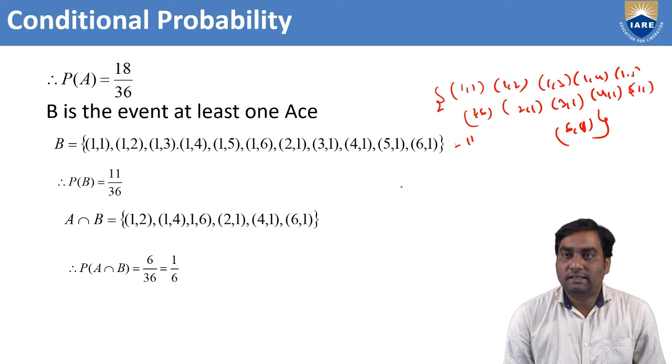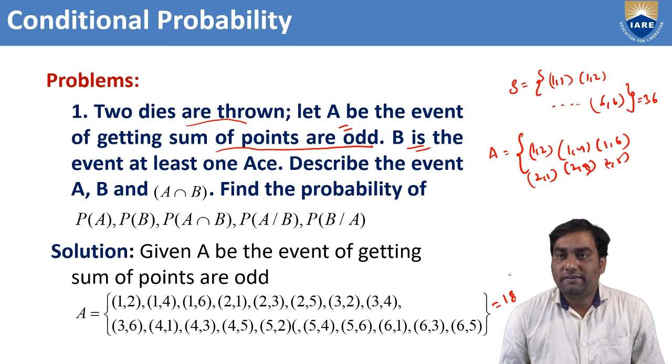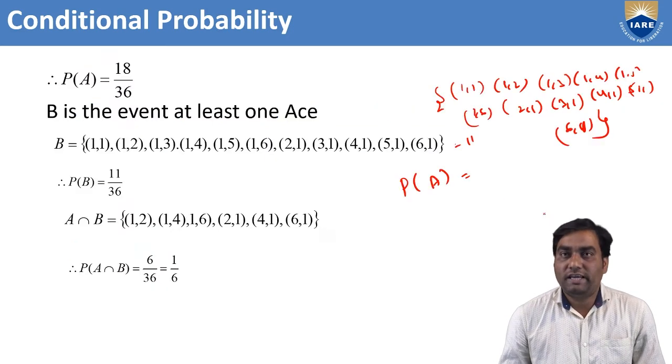Here it asks for the probability of A. Probability of A means the A events are 18 and the total number of events is 36, so P of A is 18 by 36. Probability of B: B events are 11 by 36.